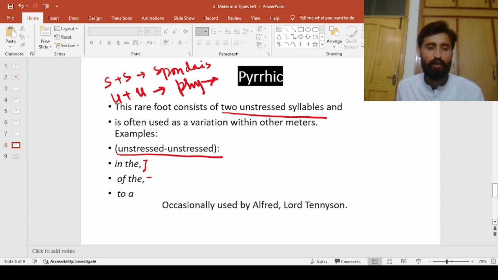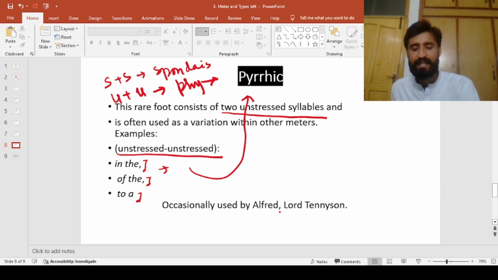Mostly these syllables are in 2 different words, minor words like prepositions, articles, helping verbs. It is occasionally used by Alfred Lord Tennyson. So that's all about meter foot.